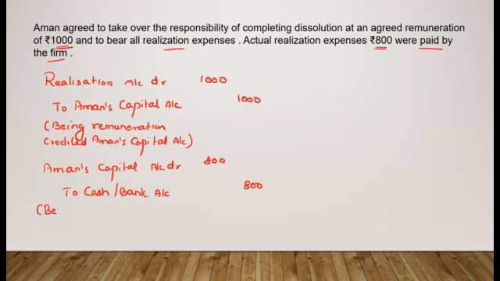So being realization expense, responsibility of Aman, paid by the firm. So this is the journal entry that we pass for the realization expense.